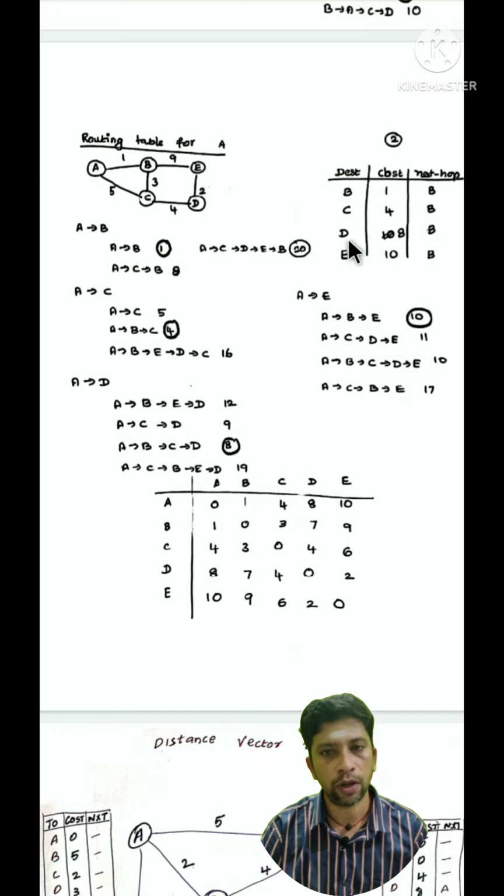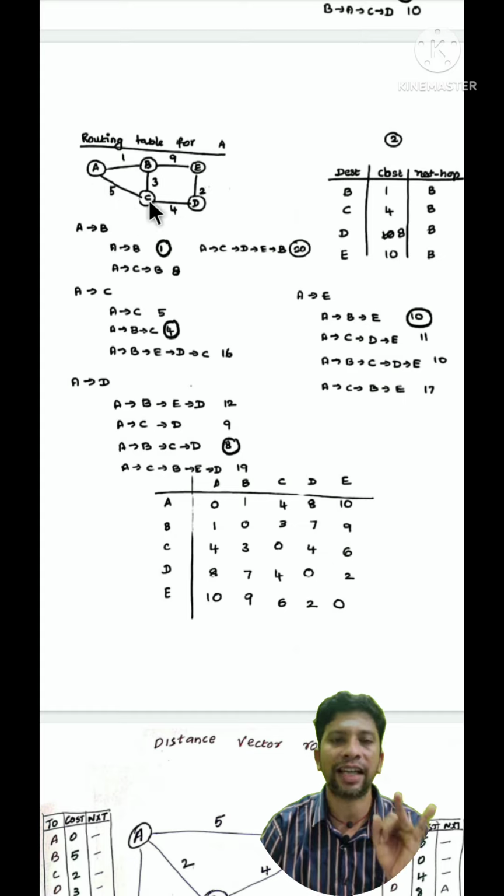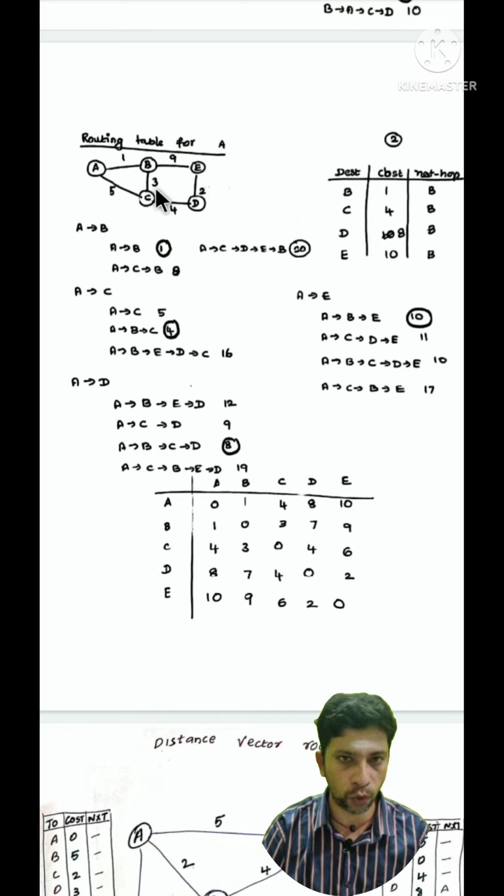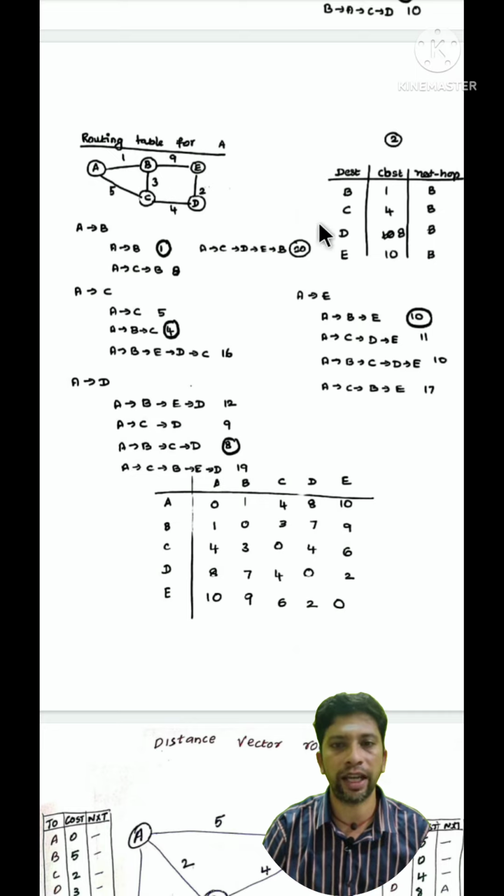Similarly for A to D, which is the best route? There are many routes, so we have to check. We can reach D by A, C, D. That is one route. The next route is A, B, E, D. And the third route is A, B, C, D. If you look here, A, B, C, D is the shortest path: 1 plus 3 is 4, and then 4 plus 4 is 8. That is why 8 is mentioned here.